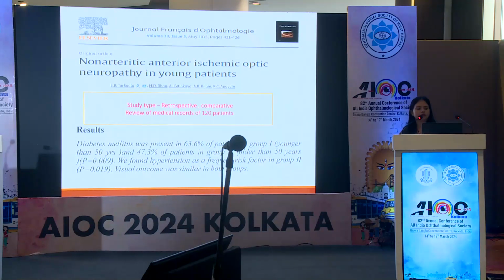In another study presented by Turkoglu et al., captioned non-arthritic anterior ischemic optic neuropathy in young patients, this was also a retrospective comparative study, and review of medical reports of 120 patients was done. Diabetes was present in 63.6% of young patients. Diabetes mellitus was the most important cause in younger age groups, and hypertension was associated in the older age groups, and there was no difference in the visual outcome of these patients.